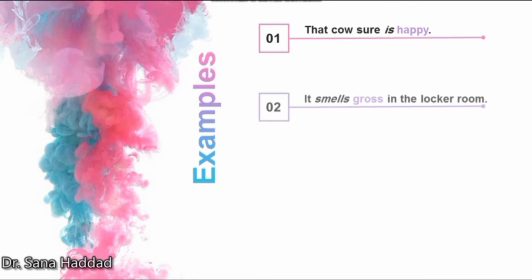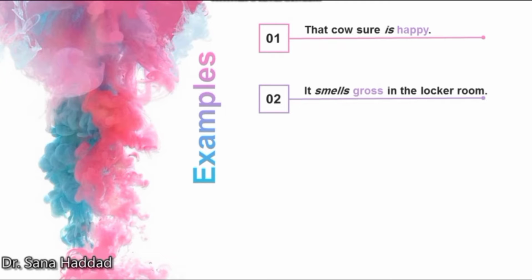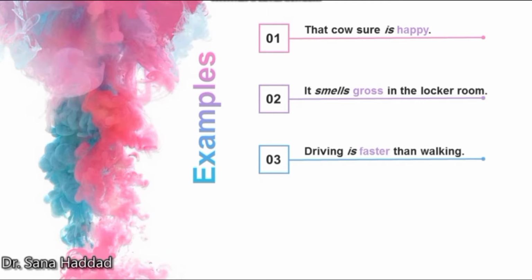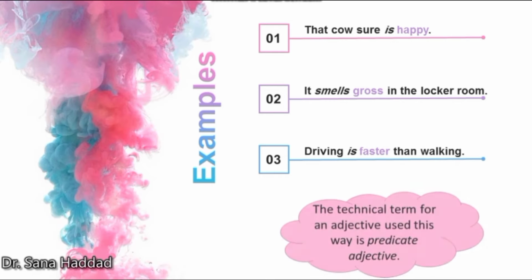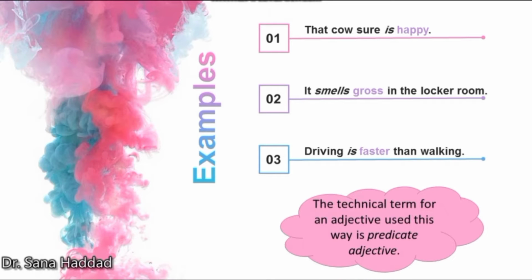For example, that cow sure is happy. It smells gross in the locker room. Driving is faster than walking. The technical term for an adjective used this way is predicate adjective. So as you can see, the adjectives happy, gross, and faster come after a linking verb, which are in this case the verb to be, is, and the verb smells, which is a linking verb.